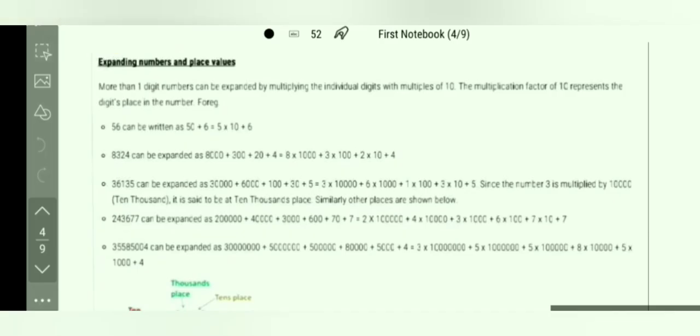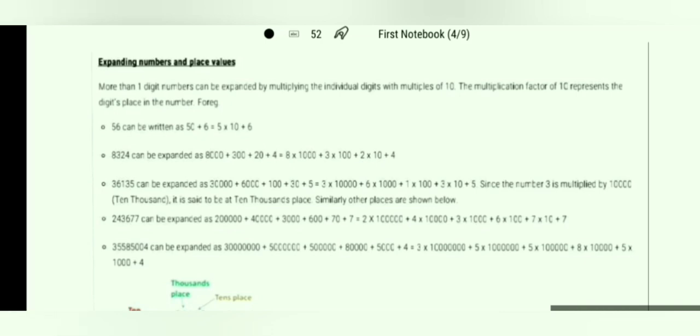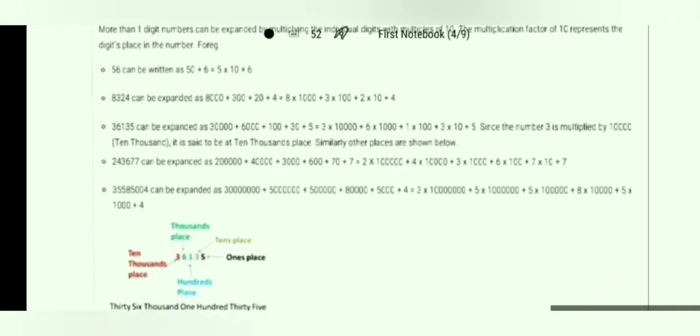Now, come to the next point, that is expanding numbers and place value. Expanding numbers and place value are related to each other. With the help of place value, we can write numbers in the expanded form. Here are a few examples, like 56 can be written as 50 plus 6. Next, 8324 can be expanded like this.